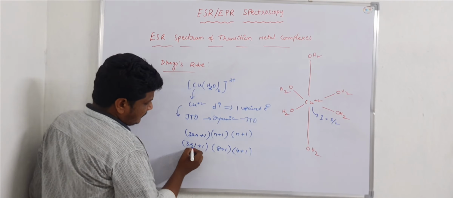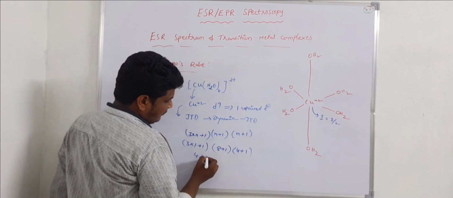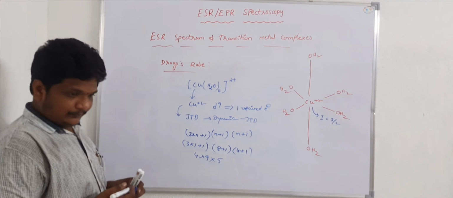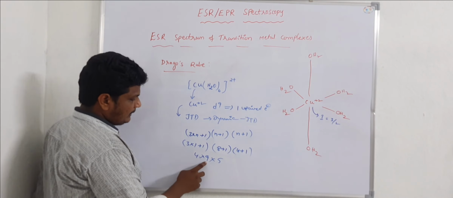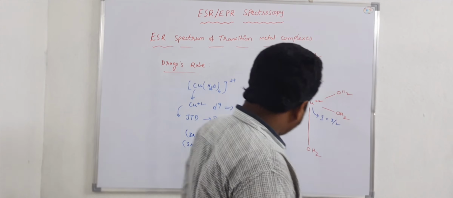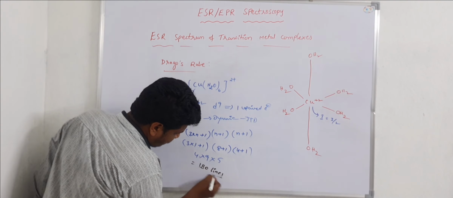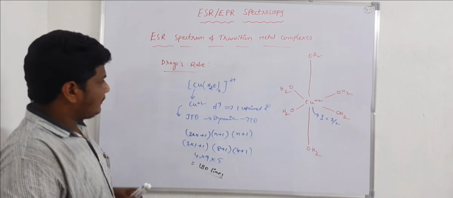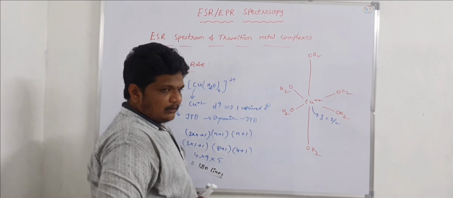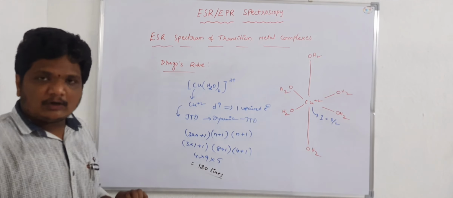So 3 into 1 that is 3 plus 1, 4, into 8 plus 1 that is 9, into 4 plus 1 that is 5. So 4 into 9 into 5, we can observe 180 lines for this copper plus 2 hexa aqua complex. Here we can observe Jahn-Teller distortion. That's why we have two sets of ligands in the case of this copper aqua complex.